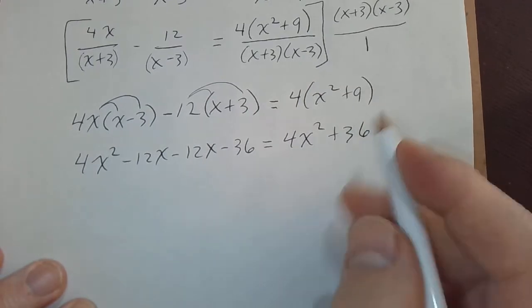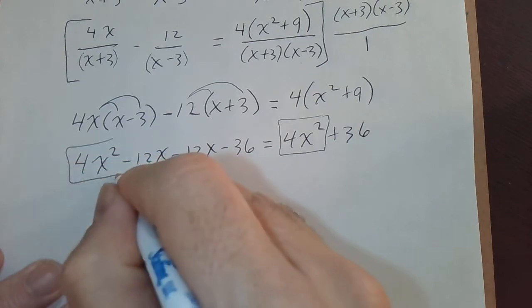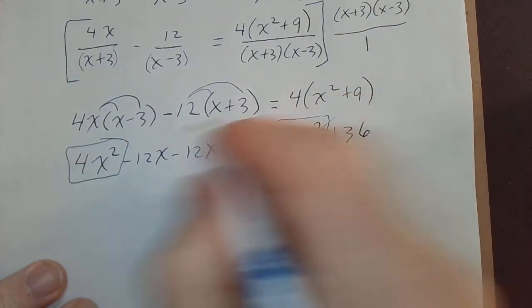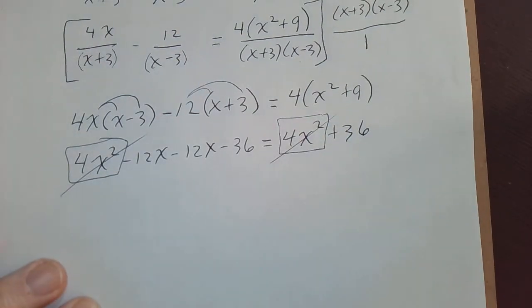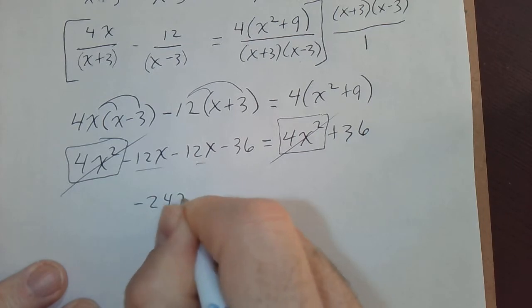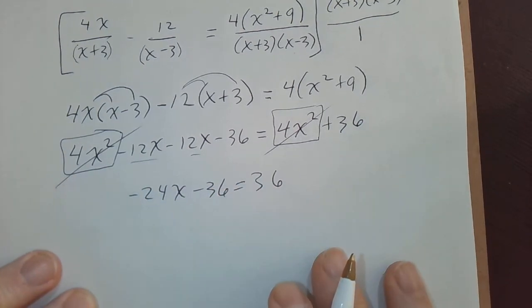Wow, this is nice. At least one simple thing we can do to simplify is notice that we have 4x squared on both sides. Subtract 4x squared from both sides, and they go away. Let's combine these two like terms to get negative 24x minus 36 equals 36.